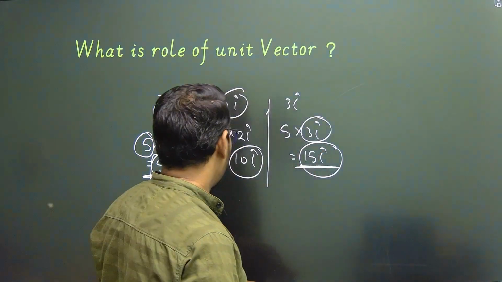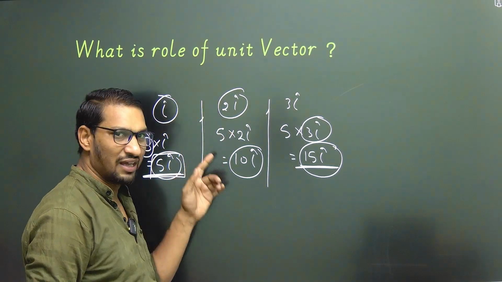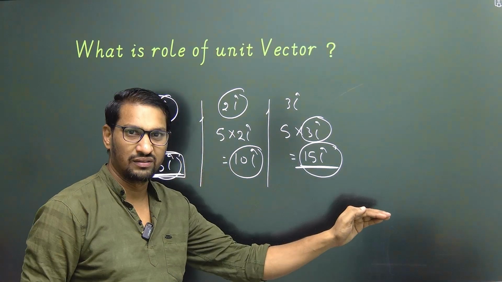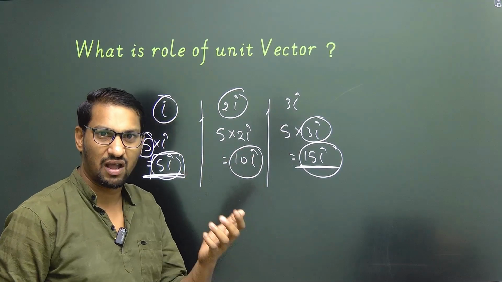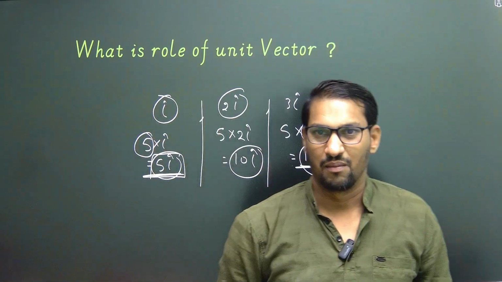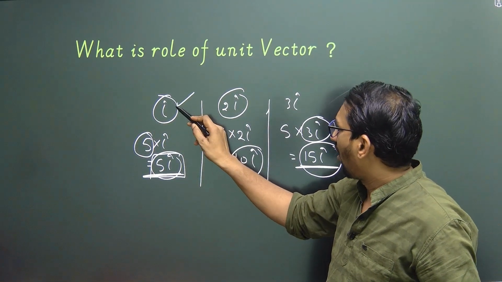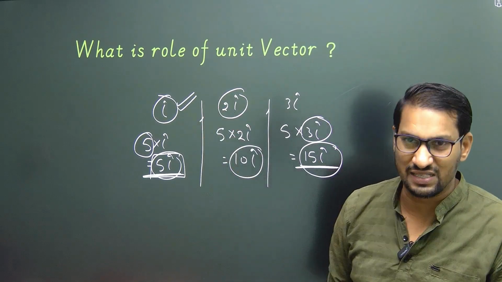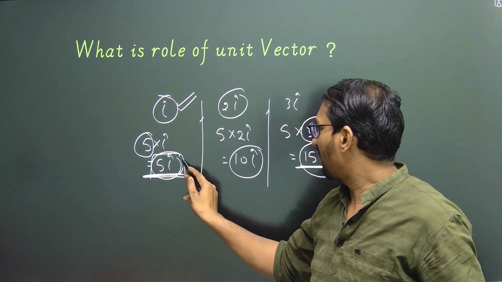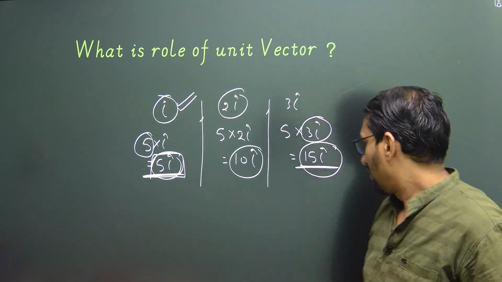So if we multiply with any other vector in the x direction, then we can't get a vector of magnitude 5. But if we multiply with the unit vector along the x-axis, then we get a vector of magnitude 5. So if we want to get a vector in the direction of any vector with desired magnitude, then we have to multiply that particular magnitude with the unit vector in that particular direction.